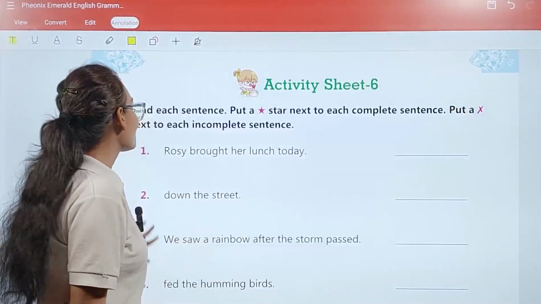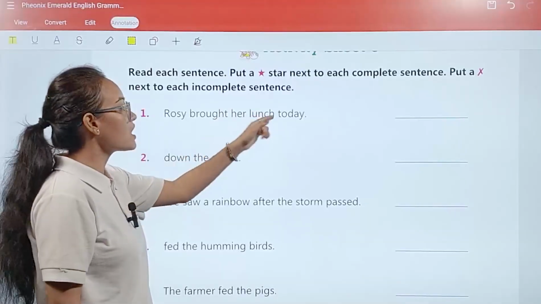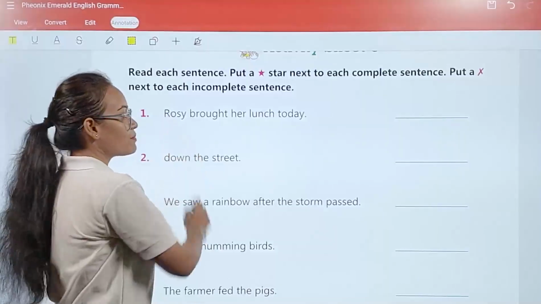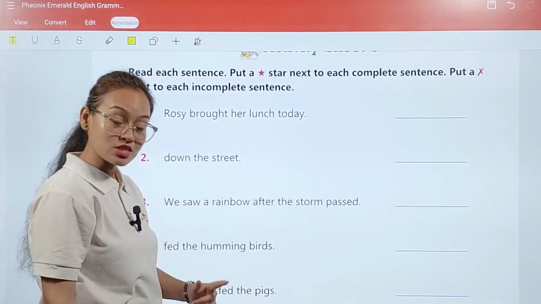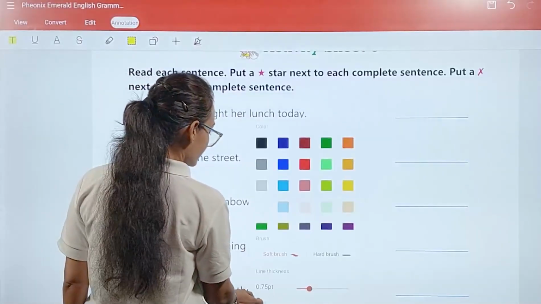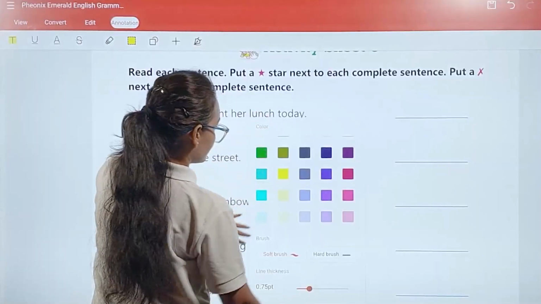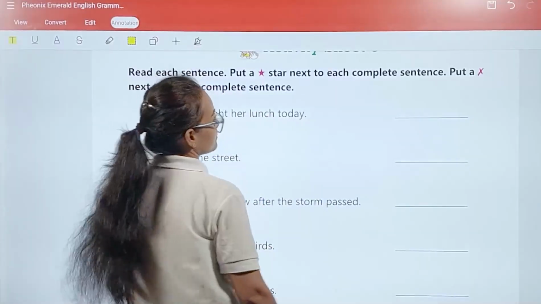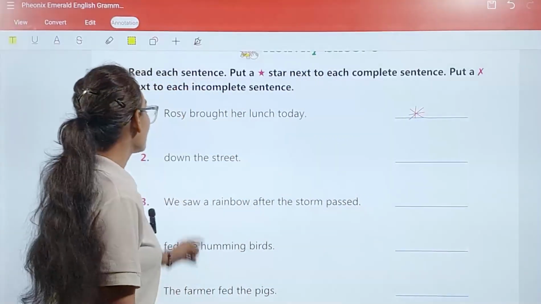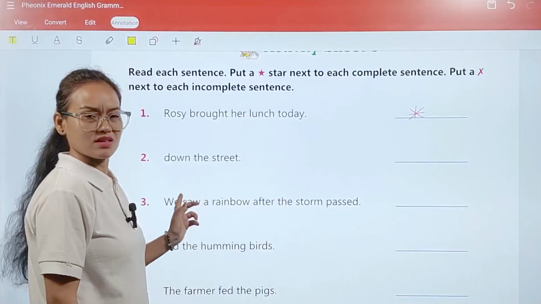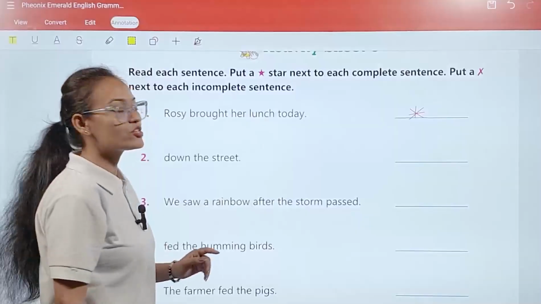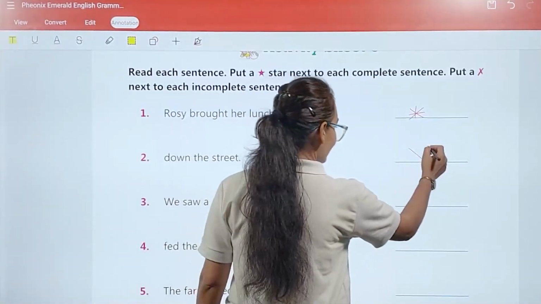See, the first one is Rosie brought her lunch today. It is absolutely a proper sentence because it starts with a capital letter and ends with a proper punctuation mark, means full stop. So here we are going to put a star mark. Okay, star mark. Down the street. Is it a proper sentence? No, it is not a proper sentence. That's why we are going to put a cross mark here, like this.